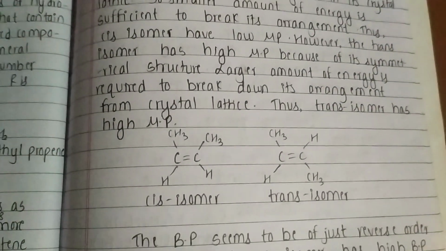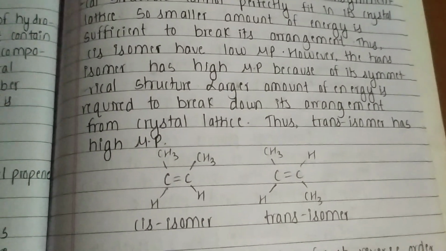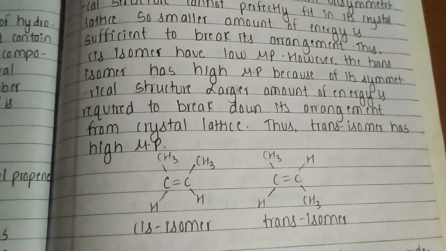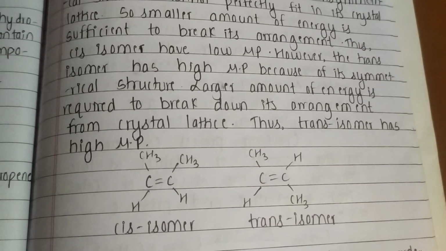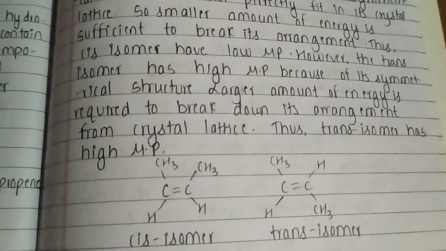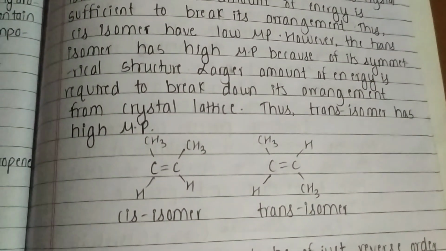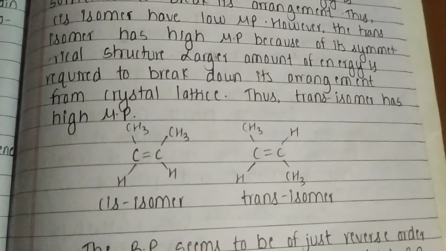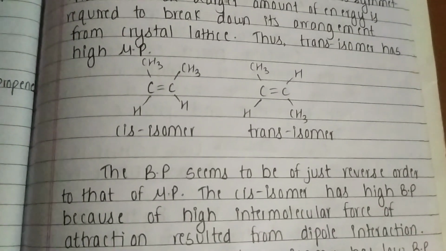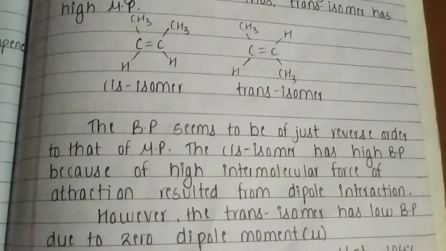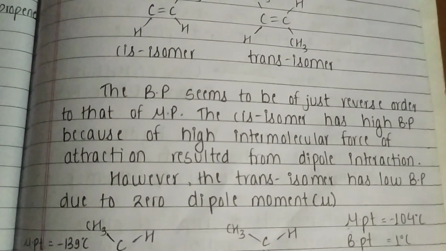Simply, it says that the cis isomer has a low melting point and the trans isomer has a high melting point, because the structure of the cis isomer is unsymmetrical and the trans isomer is symmetrical, due to which the trans isomer fits in the crystal lattice and a high amount of energy is required to break down the trans isomer, so it has a higher melting point than the cis isomer. Similarly, in the case of boiling point, it is just the reverse order, that is, the cis isomer has a high boiling point but the trans isomer has a low boiling point.